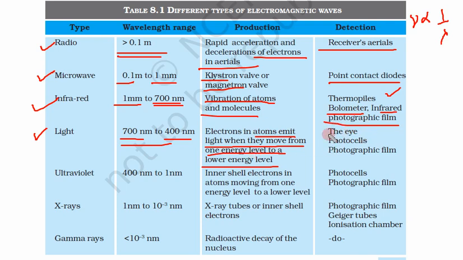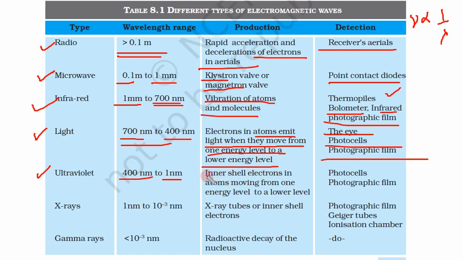So what is the detection method? Our eye, photocells and photographic film. Our normal camera, old camera, photographic film camera. So these are the methods to detect normal light or visible light. Next is ultraviolet. Ultraviolet is from less than 400 nanometer to 1 nanometer. So this is ultraviolet.